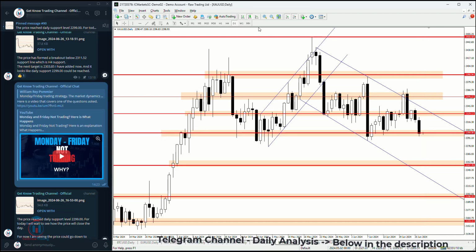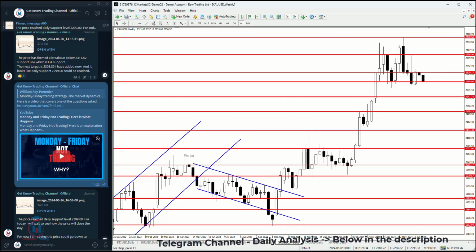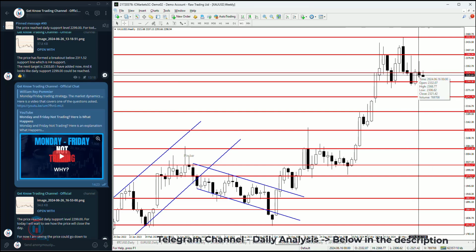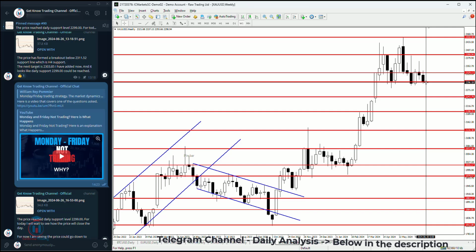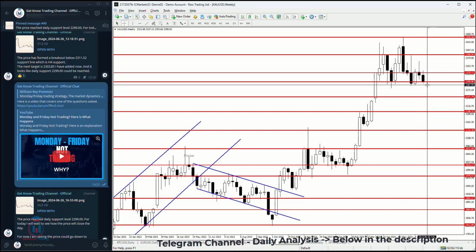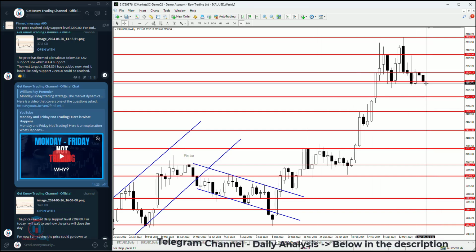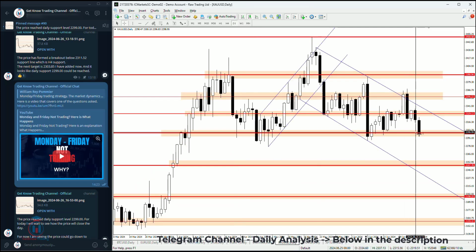But for now, if we take a look also on the weekly time frame, it is continuation of this bearish breakout that has been formed in the previous week, where the price has stopped just at the support level where the price currently is. So we have 2 days more in this week, so we'll see what happens around this price level, which is a very important price level.